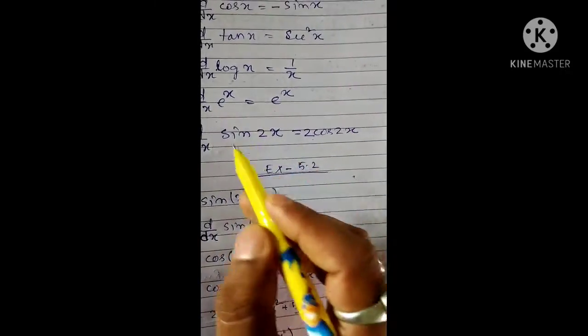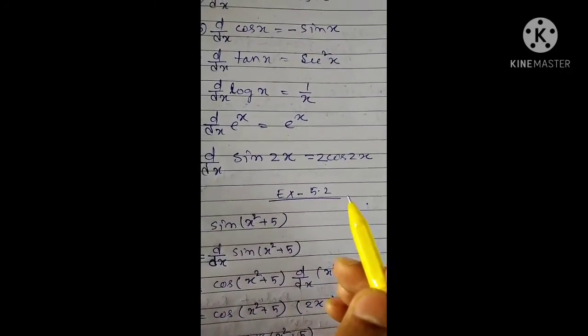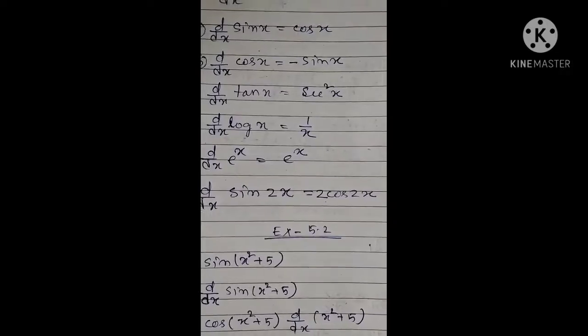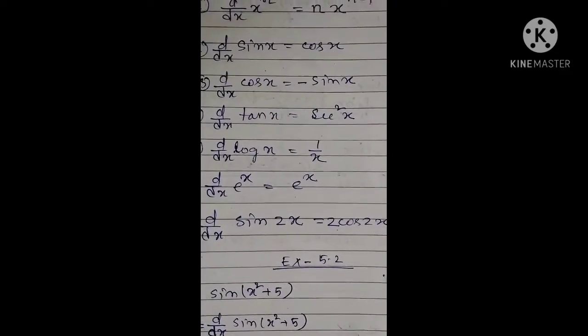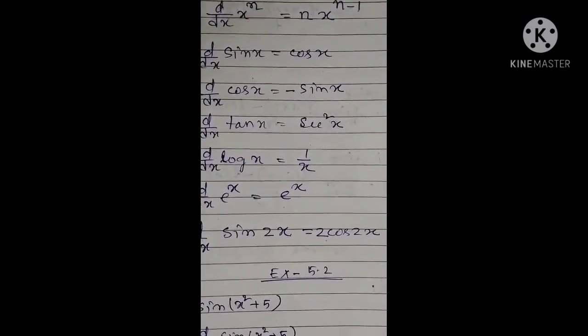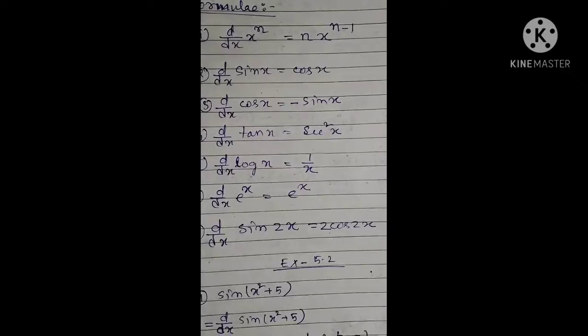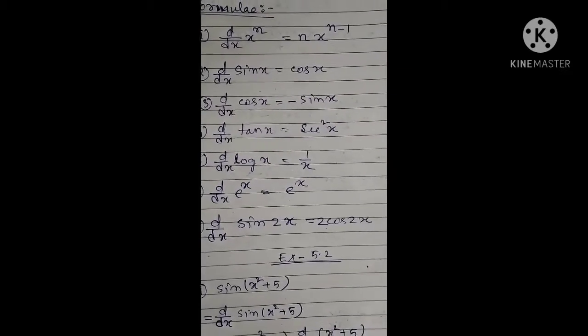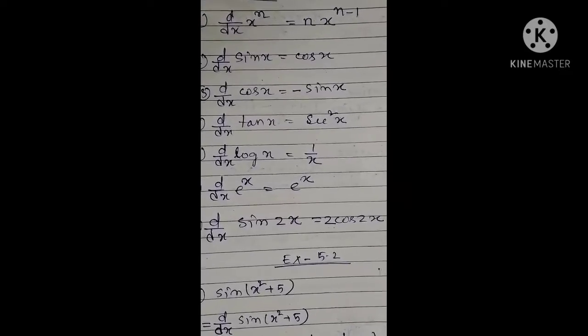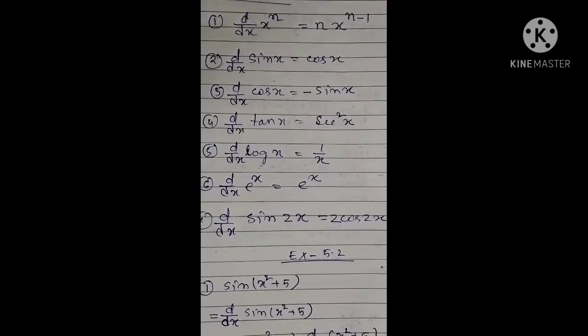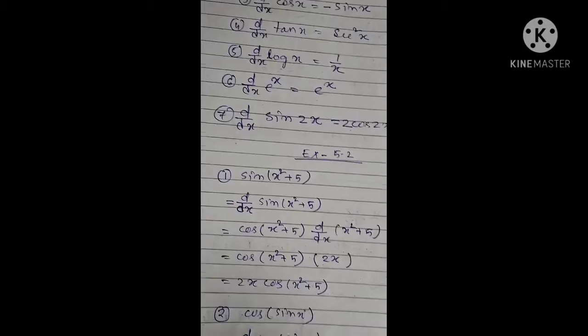Actually here we apply the chain rule. Chain rule means suppose in the function, in place of x another function is there, so we have to apply the chain rule. There are so many formulas. Just for the first exercise I am taking these formulas. Whenever we need another formula we will discuss it. So for understanding, I will do some questions here.